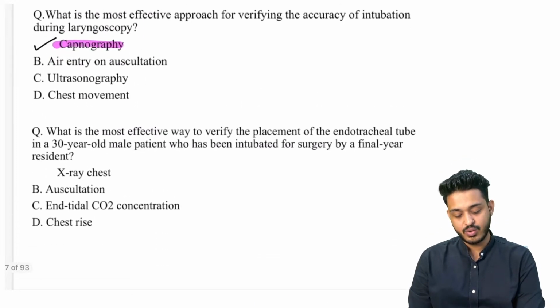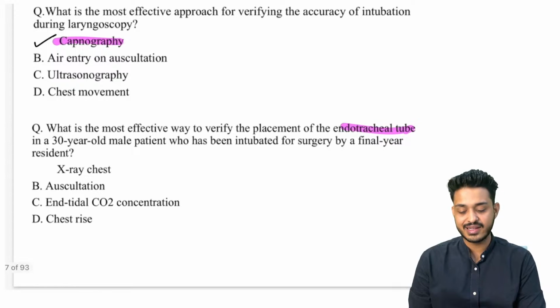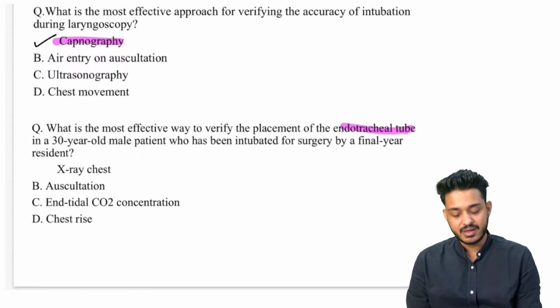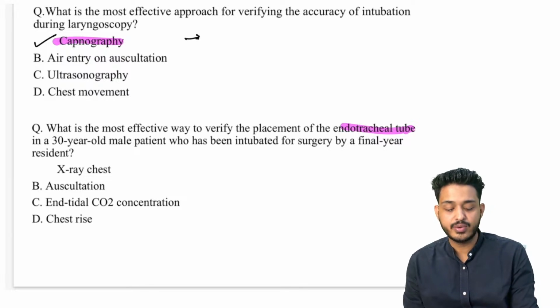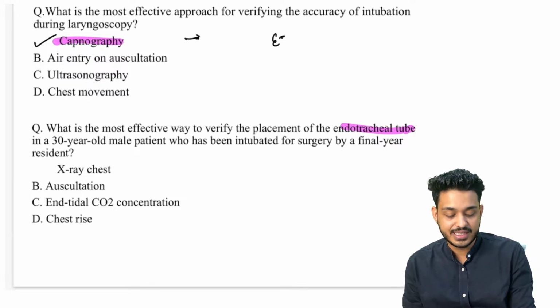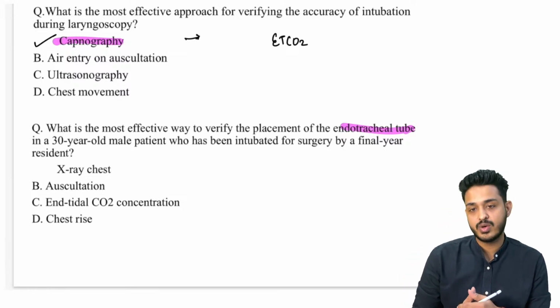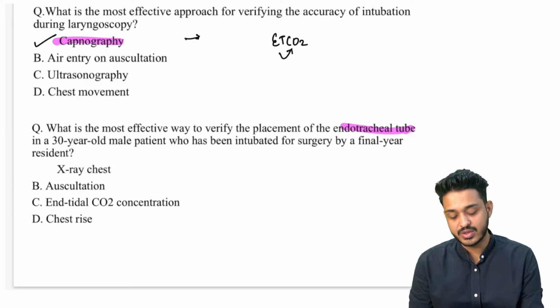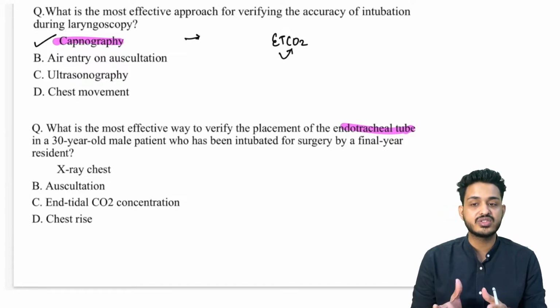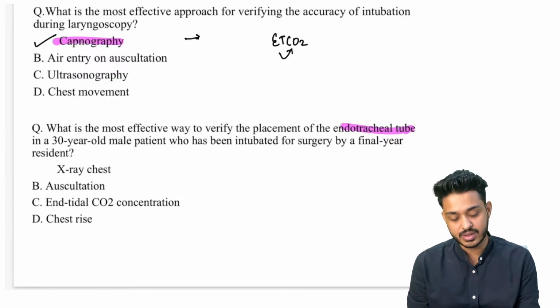Second question, what is the most effective way to verify the placement of endotracheal tube in a 30-year-old male patient who has been intubated for surgery by a final year resident? What will you check here? Remember, capnography is going to measure EtCO2, the end-tidal volume of CO2. Whatever volume of CO2 is going to come out, it is going to measure that and show that on the screen, right?